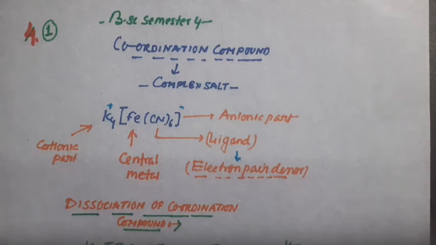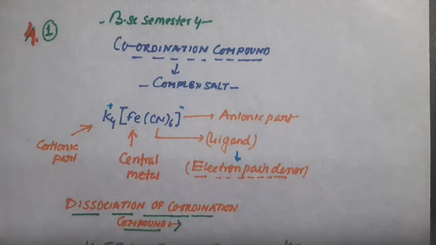In the given example, you can see the coordination sphere, which means the square bracket part, present on the right side. If the square bracket part is present on the right side, then it is said to be the anionic part, and the rest of the part, that is K4, is known as the cationic part.